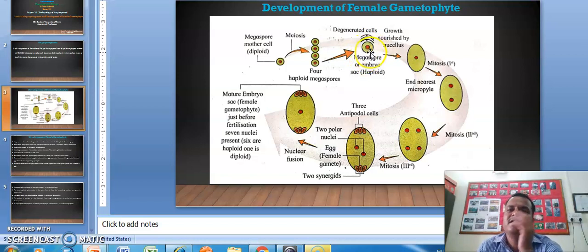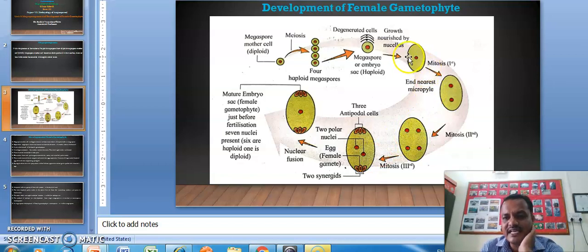Then this megaspore undergoes mitosis and forms a 2 cell structure, and again this 2 cell structure undergoes mitosis and forms the 4-cell structure, and again this 4-cell structure undergoes another mitotic division to form the 8-cell structure.